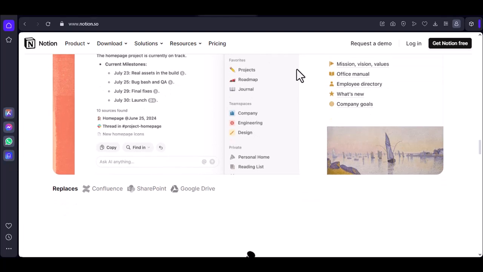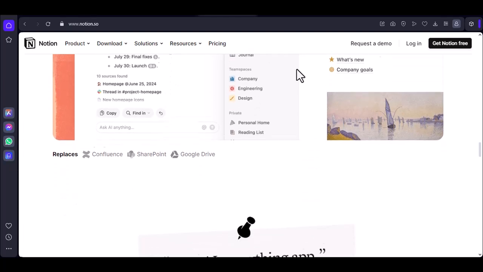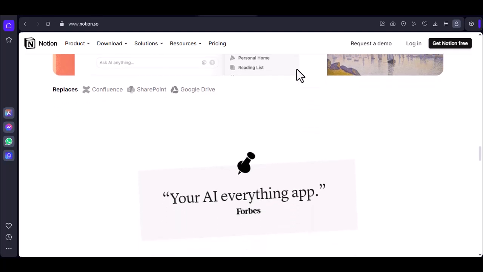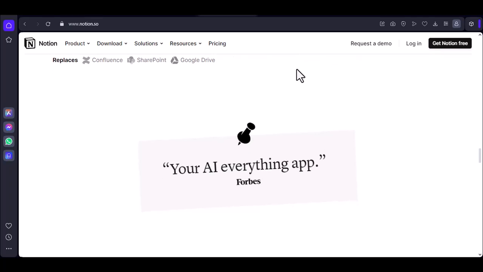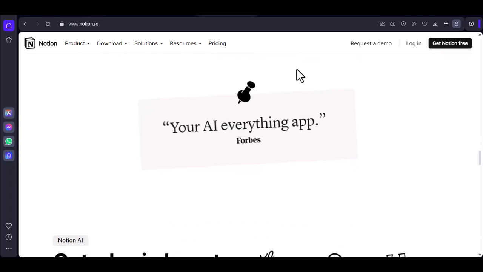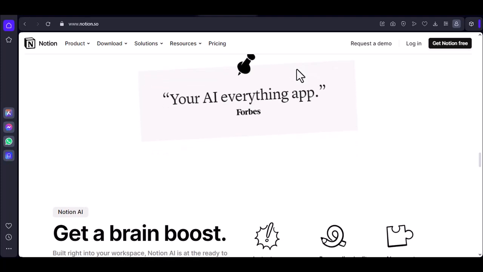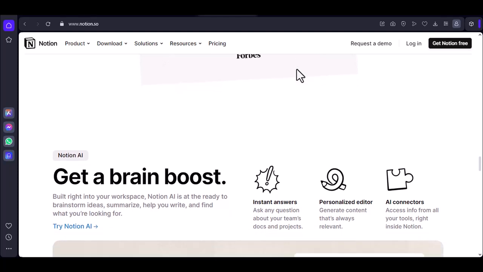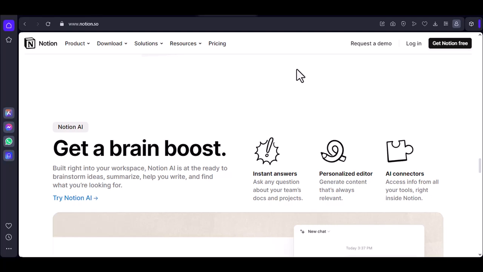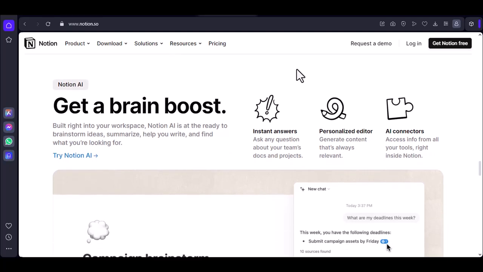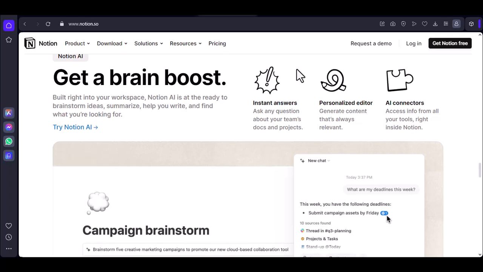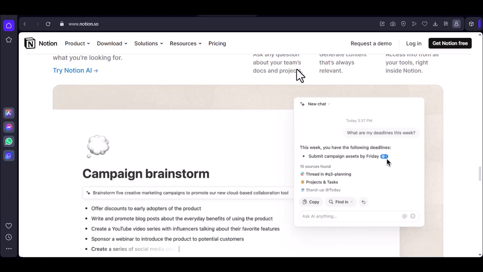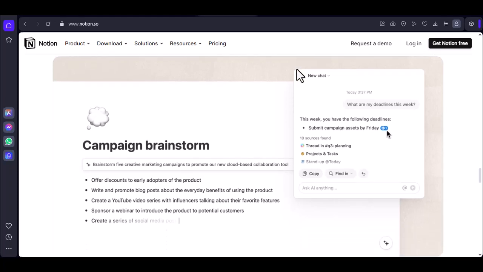Flexible blocks. Notion uses a block-based system, allowing you to create different types of content, such as text, images, tables, databases, and more. Templates. Notion offers a variety of pre-built templates to help you get started with different tasks and projects. Collaboration. The app supports real-time collaboration, making it ideal for teams working on shared projects. Strengths. Offers a wide range of features and can be used for a variety of purposes. Easy to learn and use even for beginners. Great for teams who need a collaborative workspace.